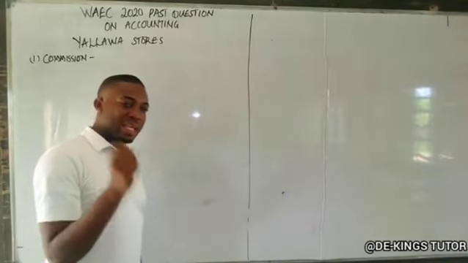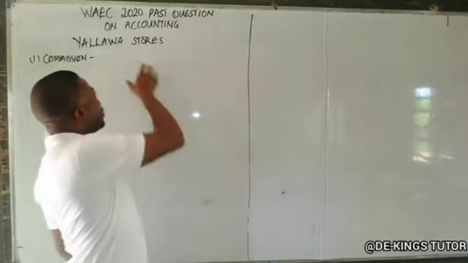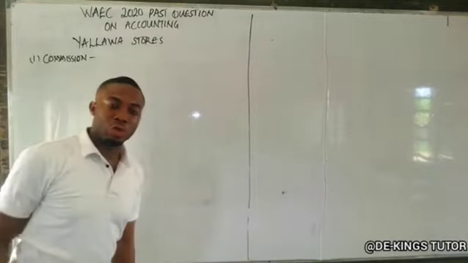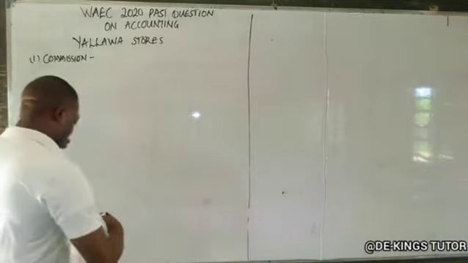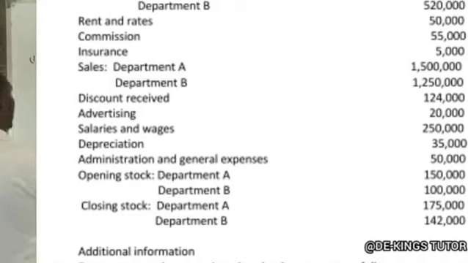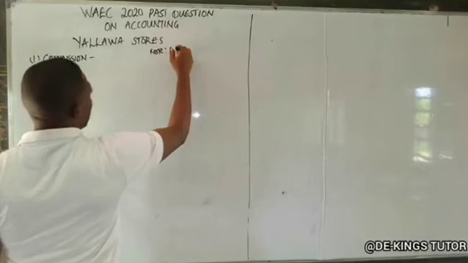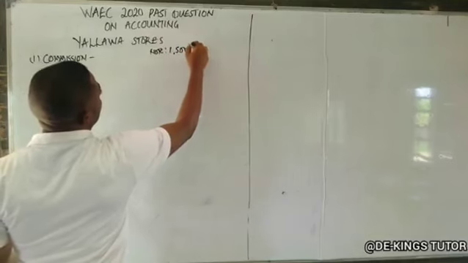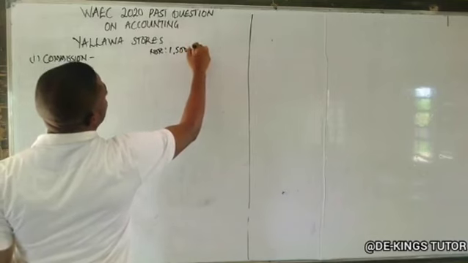Okay, so in that now we'll have our sales for department A. You check the department A, our sales is 1,500,000. Let's add it to department B sales, 1,250,000.